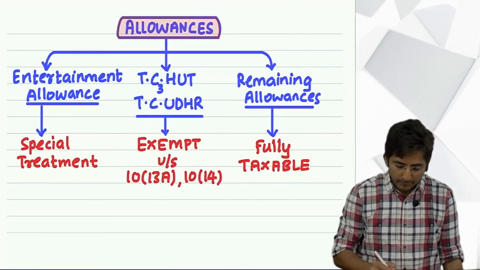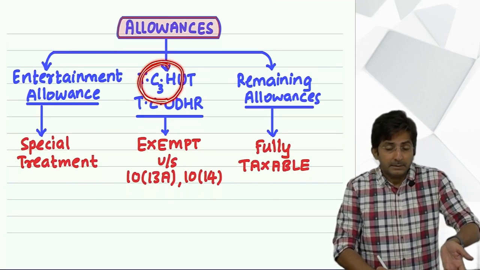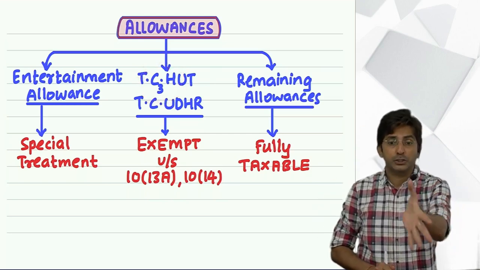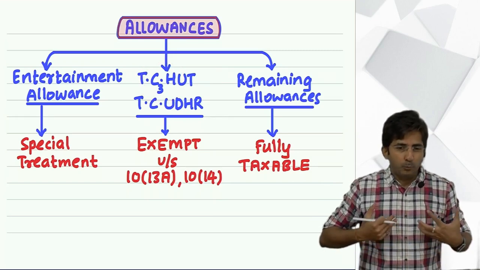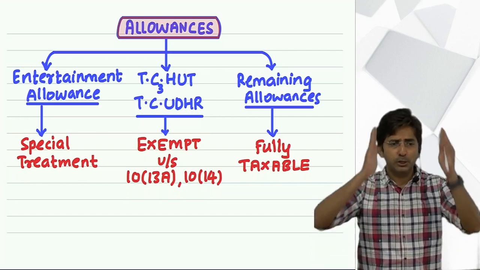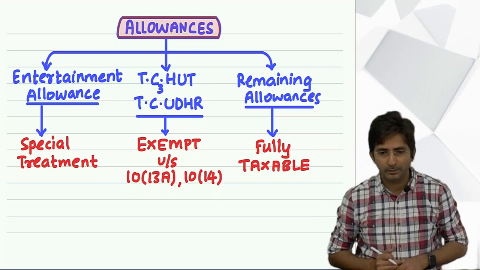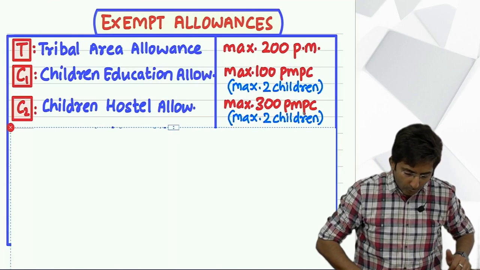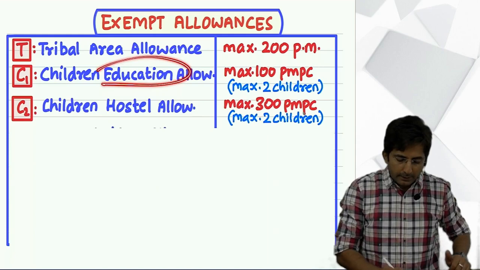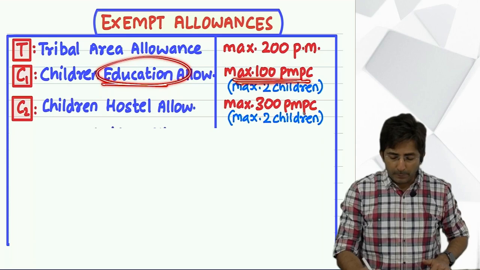So this was what? Out of 3 C's, first C. Second C is same, children hostel allowance. If children are studying in hostel, company has to pay you little more. So government also exempts little more. Instead of 100, it will be 300 per month, per child, for maximum 2 children. In short, look here. If you receive children education allowance, then it is 100 per month per child for maximum 2 children.